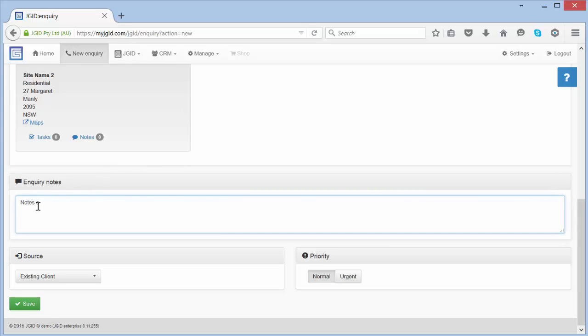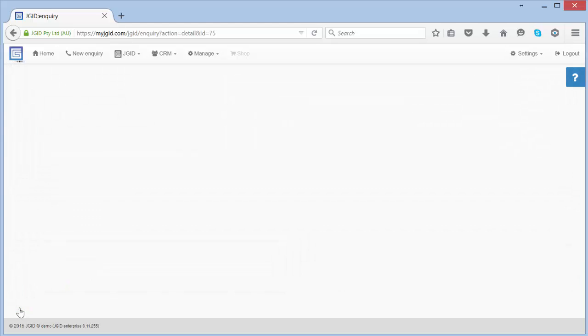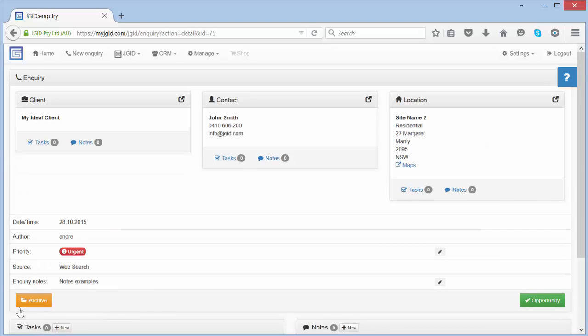We can enter notes towards an inquiry, track the lead source, and assign a priority level, then press Save. We now have entered a new inquiry into JGID.